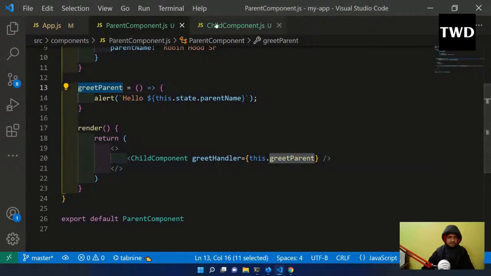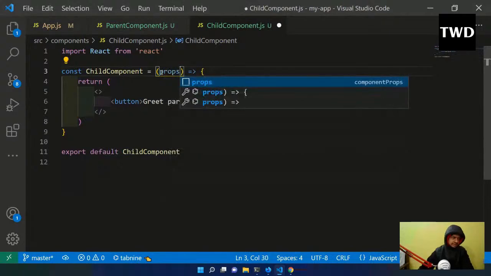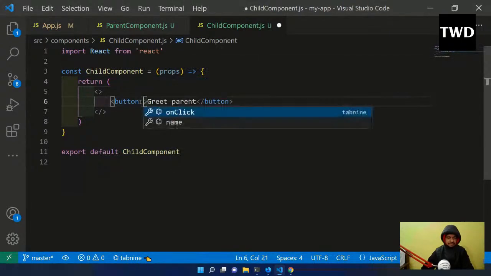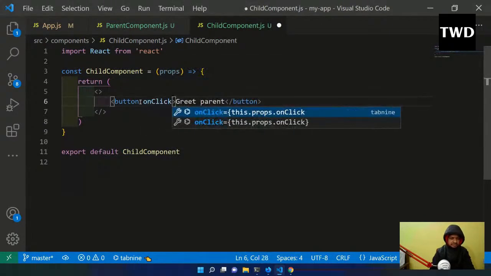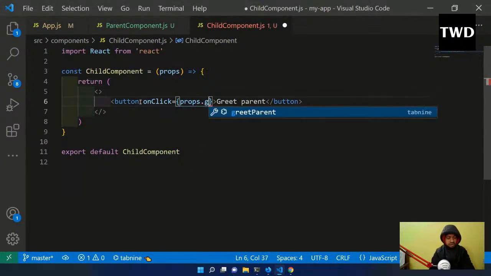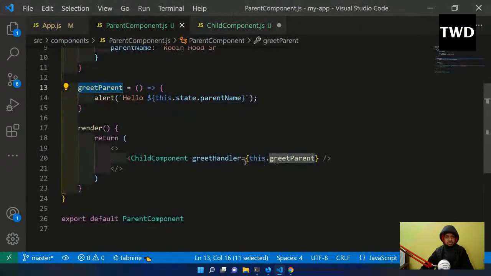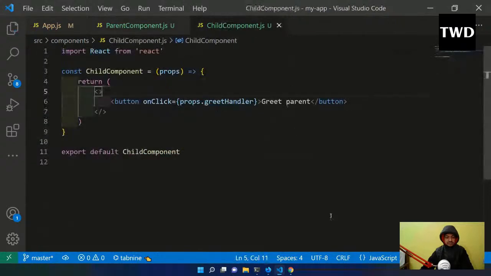Okay, so let me save it, and next let me go to the child component here. In the child component, I'm going to first get the props, and then on click I will have an on click handler. The on click handler will be props dot greet handler. Props dot greet handler. Save it.